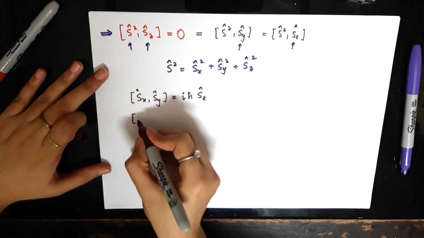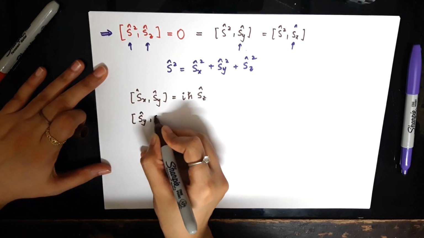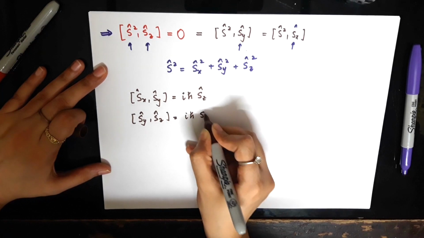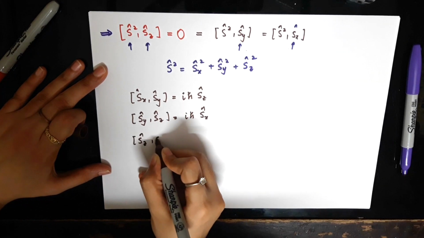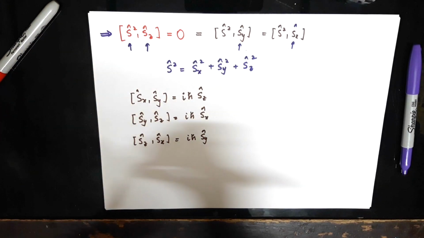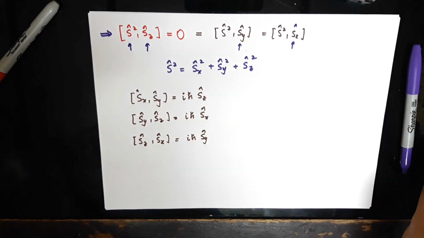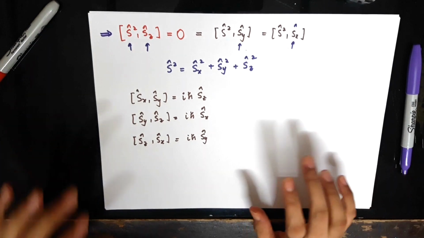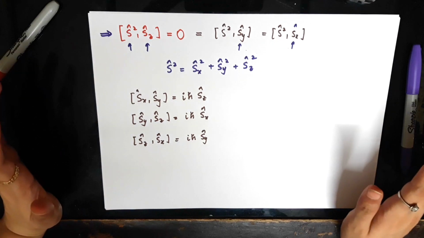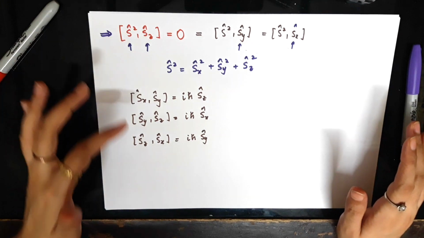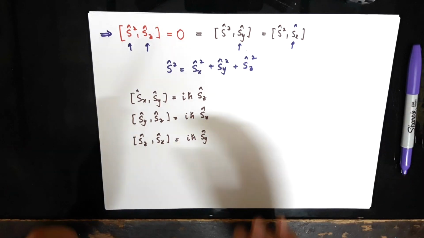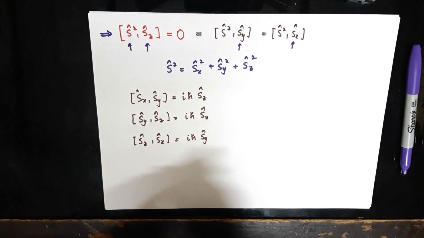I'll write it out explicitly: Sy with Sz is i h bar Sx, and Sz with Sx is i h bar Sy. These are the fundamental commutation relations that spin angular momentum obeys, and any form of angular momentum obeys them, be it orbital angular momentum. So the orbital angular momentum Lx, Ly, Lz also obey the same relations. Any form of angular momentum has to obey these fundamental relations.